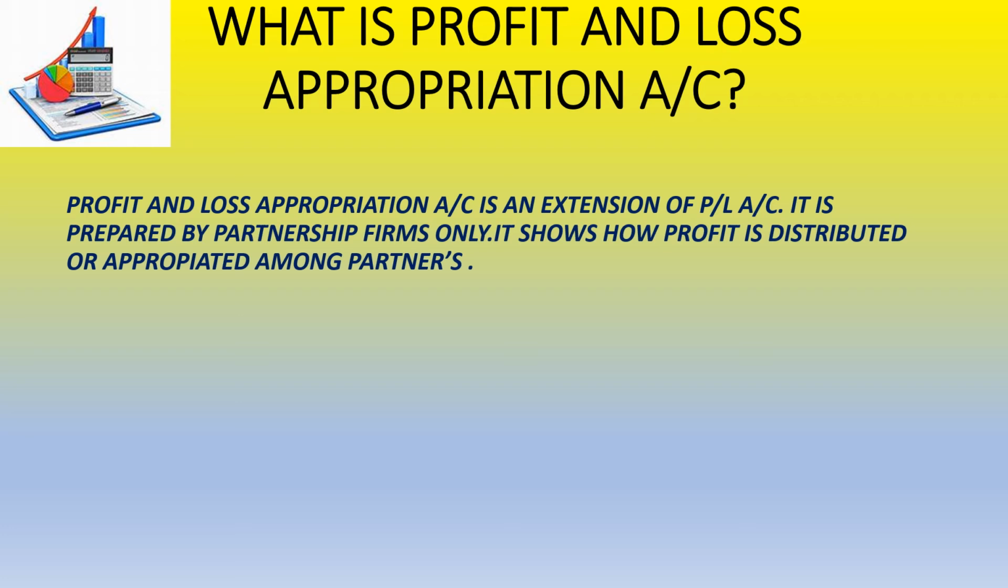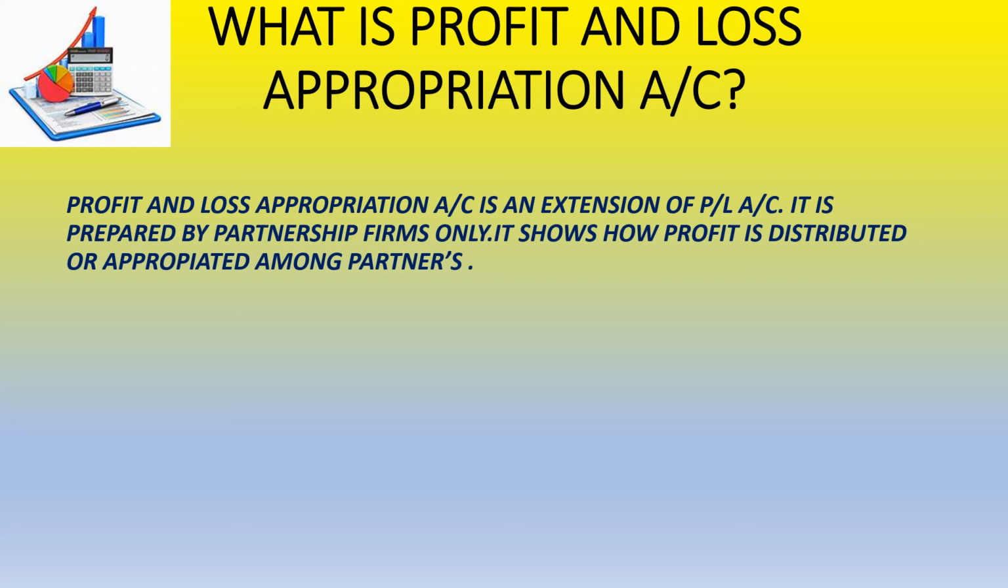But when it comes to a normal sole proprietorship form of business, as you have already studied in your 11th standard, we made trading account, profit and loss account, and balance sheet. But when a partnership business is there, they make trading account, profit and loss account, profit and loss appropriation account, and balance sheet. So after the PL account, we make an account called profit and loss appropriation account. It is prepared by only the partnership form of business, okay?